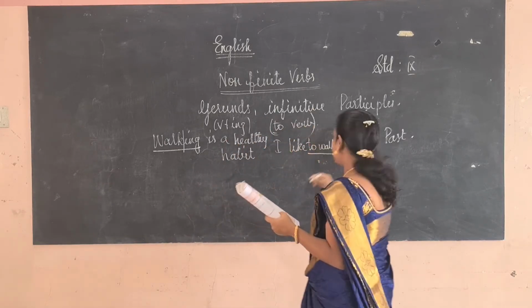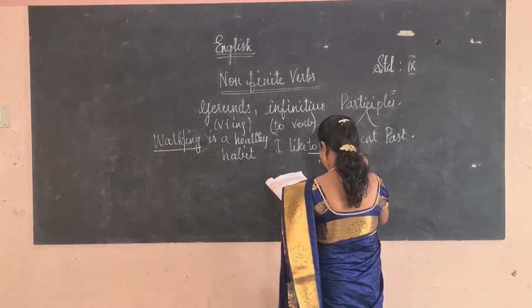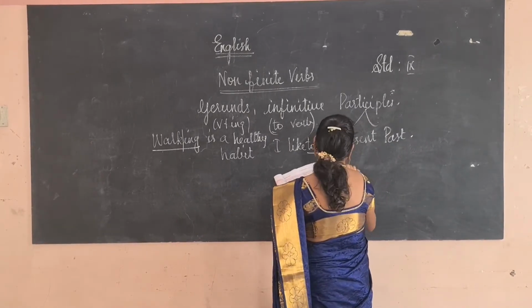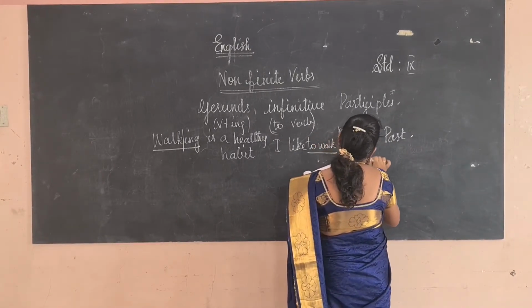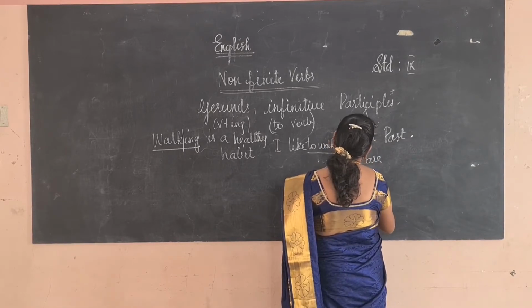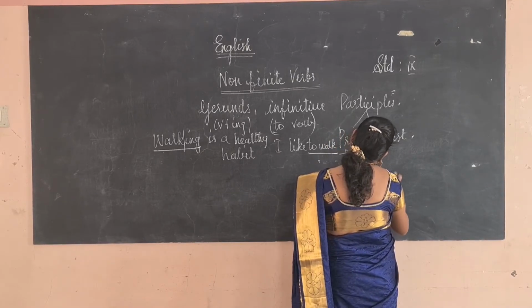Then present participle, past participle. Present participle: These are my walking shoes. Walking shoes.